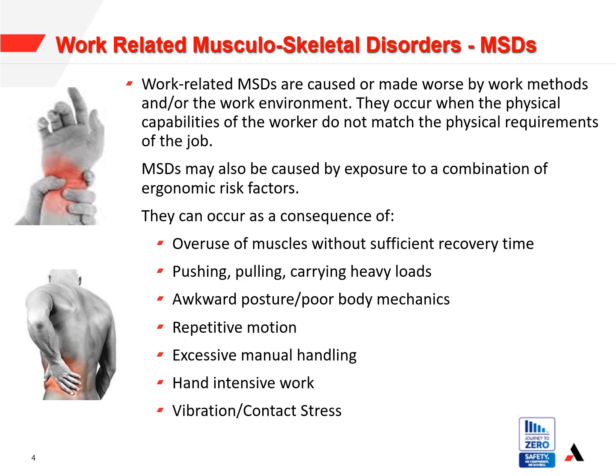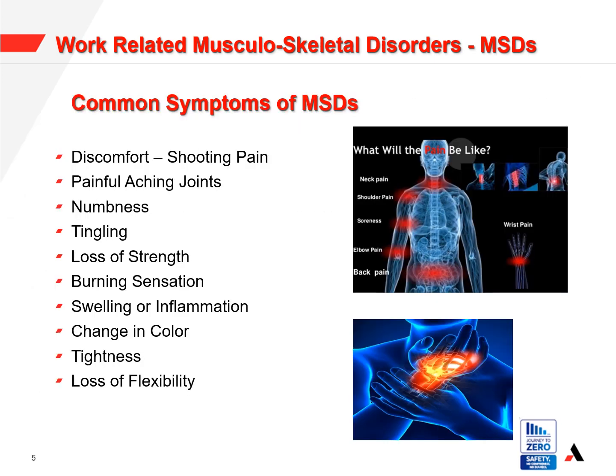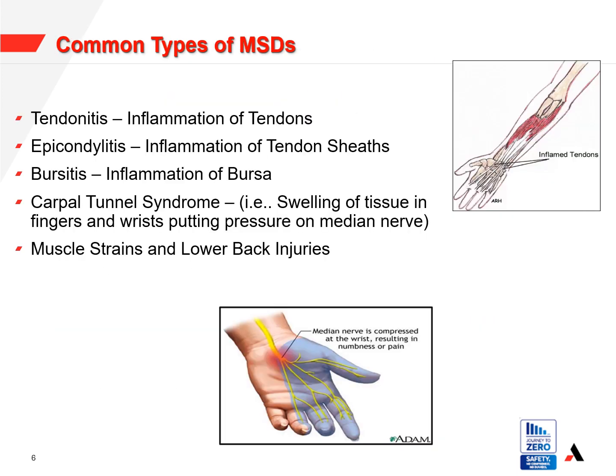vibration/contact stress. The common symptoms of MSDs are as follows: discomfort, shooting pain, painful aching joints, numbness, tingling, loss of strength, burning sensation, swelling or inflammation, change in color, tightness, and the loss of flexibility. The most common types of MSDs are tendinitis, epicondylitis, bursitis, carpal tunnel syndrome, muscle strains, and lower back injuries.